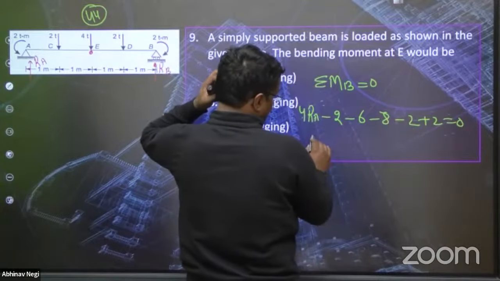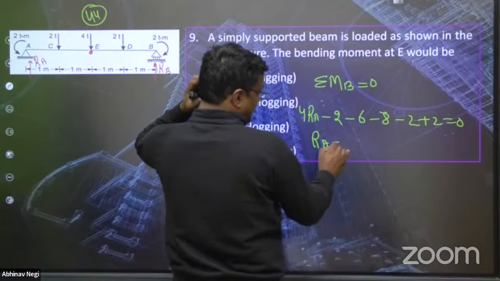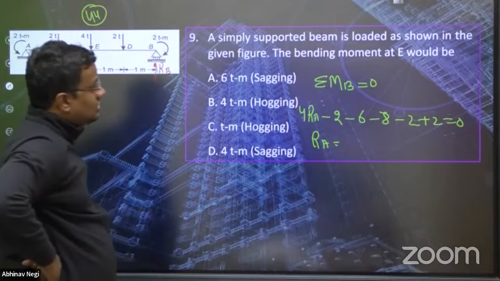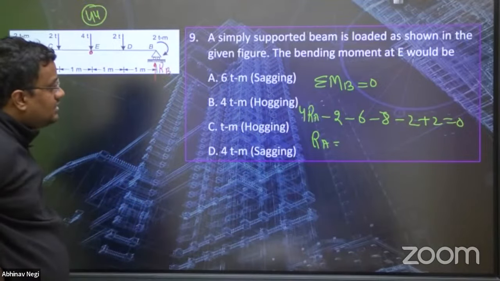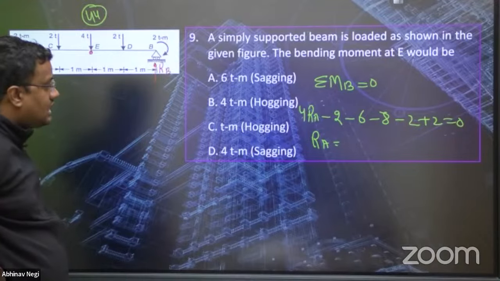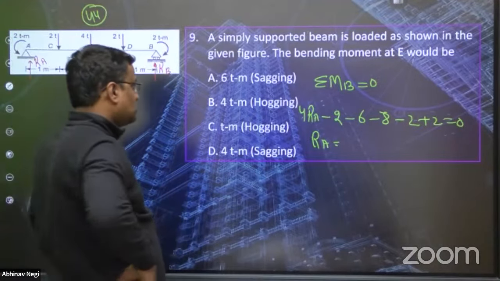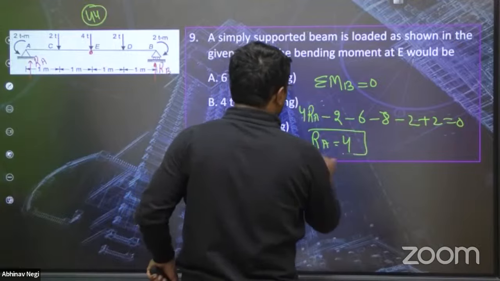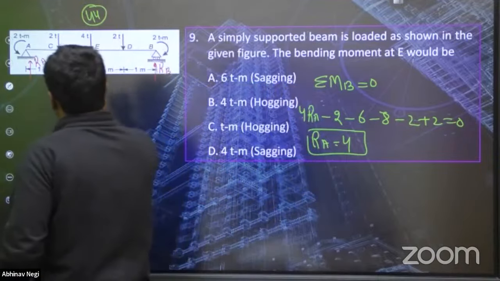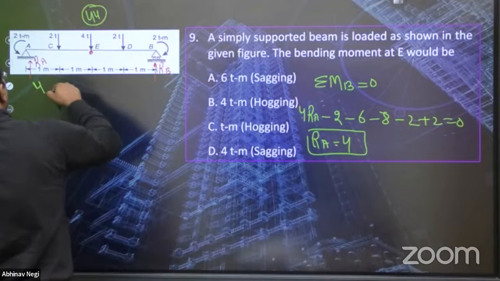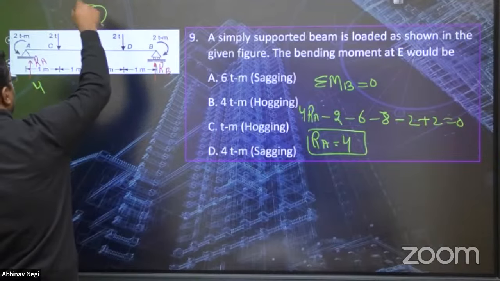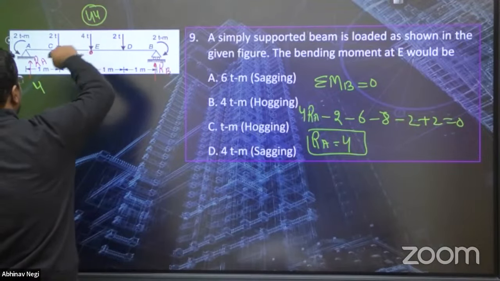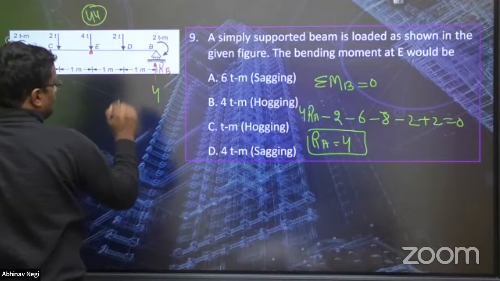Please check the calculation. 6 and 2, 8, 8, 16, 16 and 2, 18. Minus 18, so plus 18, 16, 16, RA will come 4, and it is coming positive, which means my working is going right. So RA will be 4, and this will also be 4.